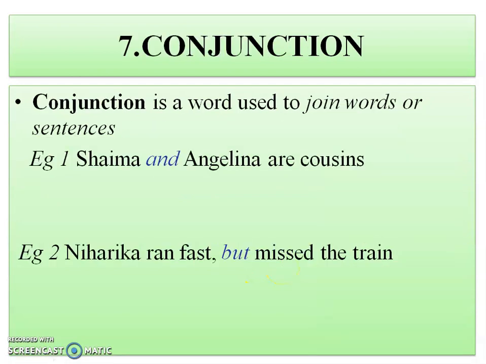Now, the seventh kind of part of speech is conjunction. So as we all know, conjunction is a word used to join words or sentences. For example, I want to add 2 words, Shaima and Angelina. So I will say Shaima and Angelina are cousins. So and is an example of conjunction here. Similarly, Niharika ran fast but missed the train. So but is a conjunction here. It is used to join two sentences.